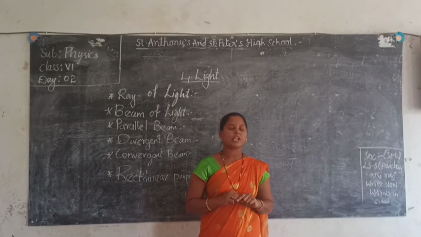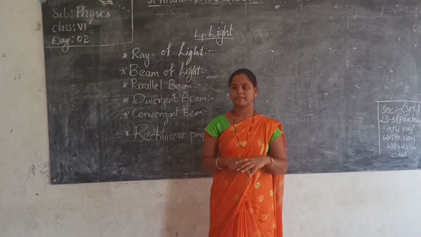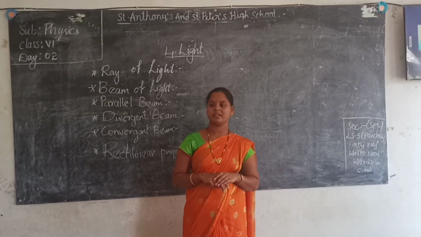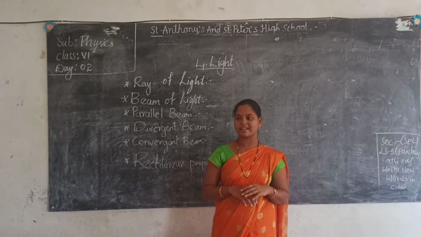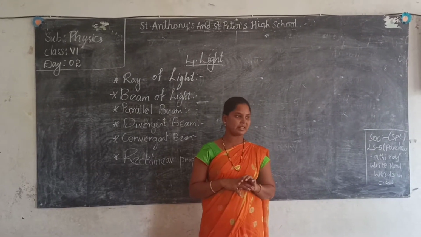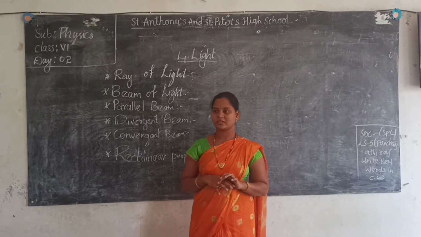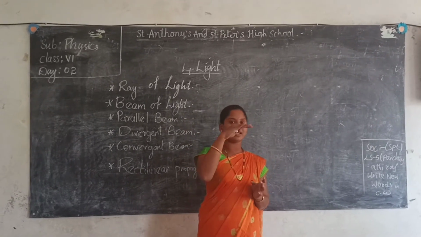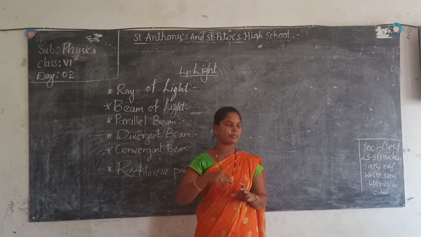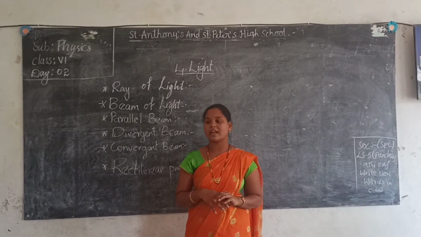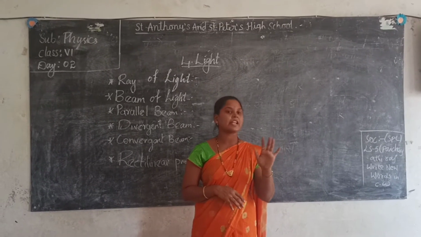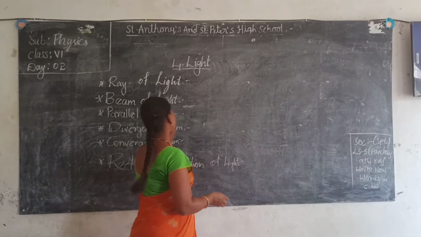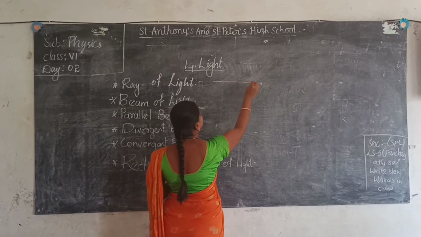Did you observe how the light moves? Light rays, how do they travel? What is a ray? It moves forward in a straight line, right? You will know in mathematics, a ray moves in a straight line. Will light move in a wave form or in a ray form? Ray. That means in a straight line. So always light moves in a straight line. That means a ray of light moves in a straight line.